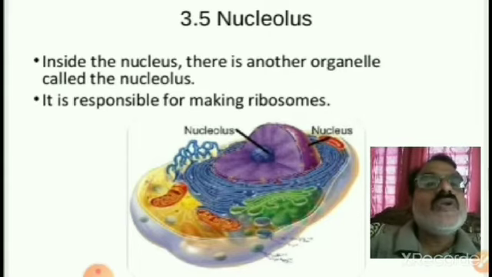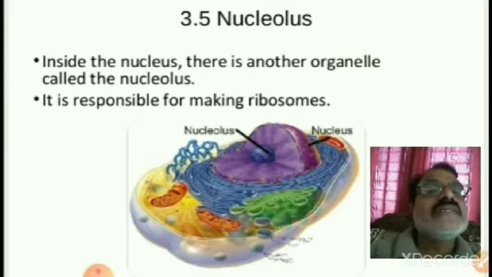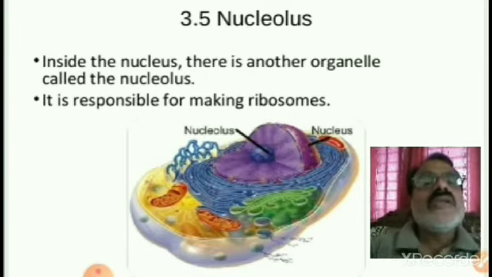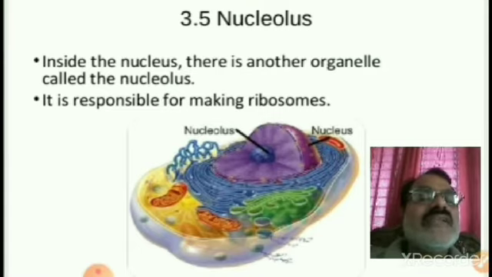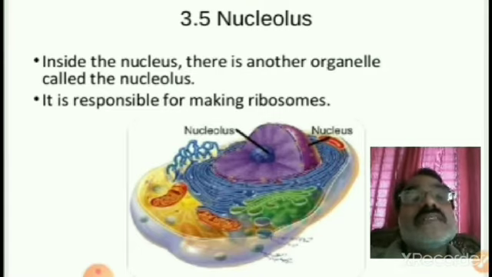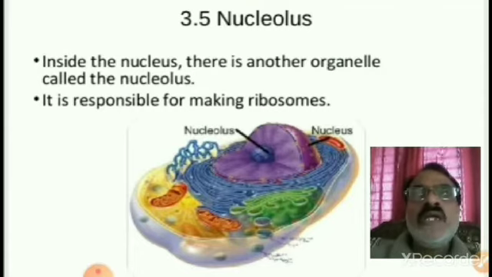So about the nucleolus. Inside the nucleus there is another organelle called the nucleolus. The nucleus is one of the cell organelles. Inside that nucleus there is a rounded body-like structure called the nucleolus. It is responsible for making ribosomes.